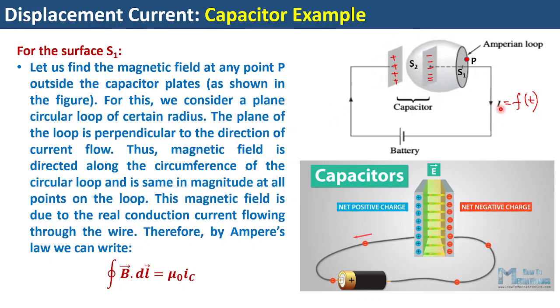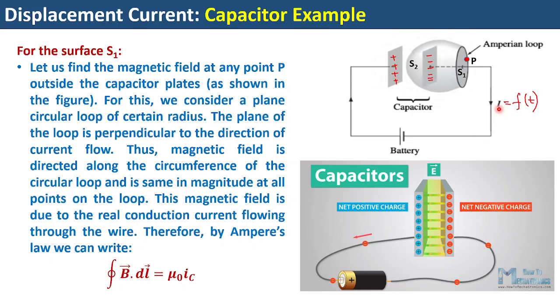So this is a time dependent current which is flowing through this circuit. Remember, the time required for the full charge of the capacitor will be very small, of the order of nanosecond or microsecond, maybe picosecond in some cases, but it is a definite time. There is a time gap. So within that time the current will change with time.